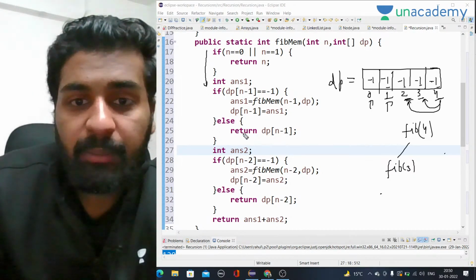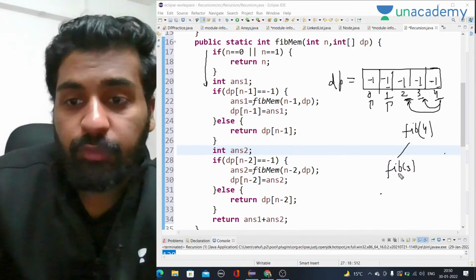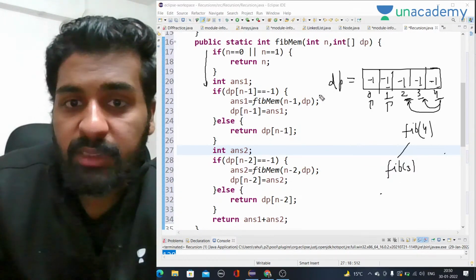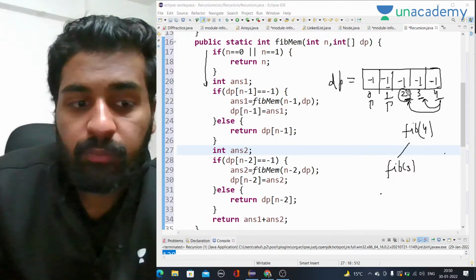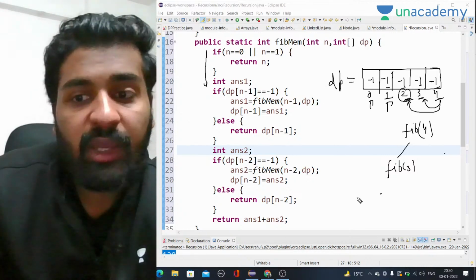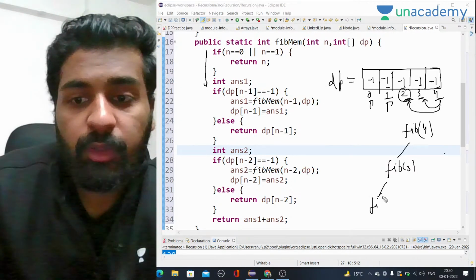Now again for fib of 3, the same code will run. It will check whether dp of n minus 1 is minus 1. For 3, dp of n minus 1 is dp of 2. For dp of 2 it is again minus 1, so again we have to call recursion. It will call for fib of 2.